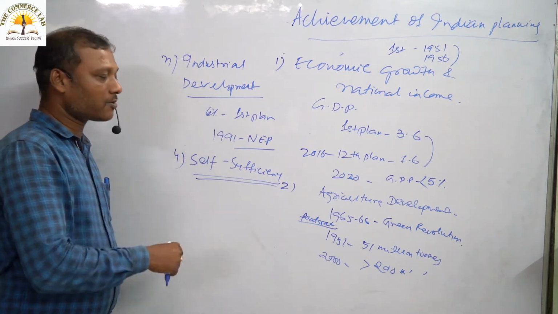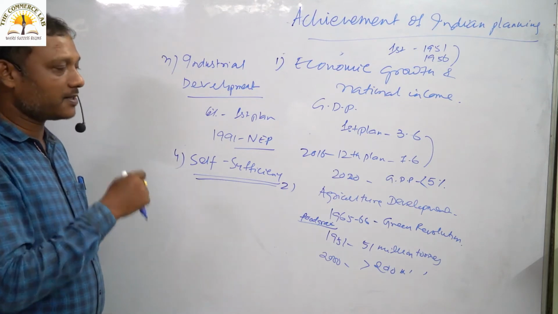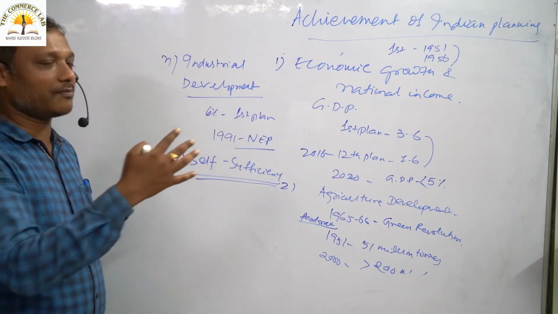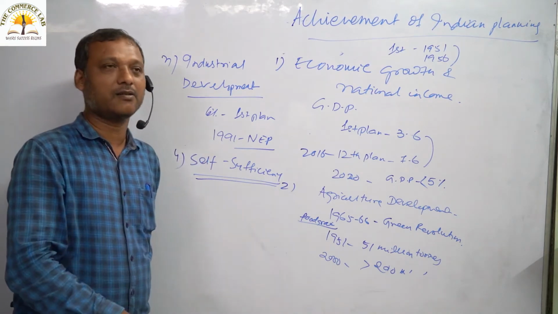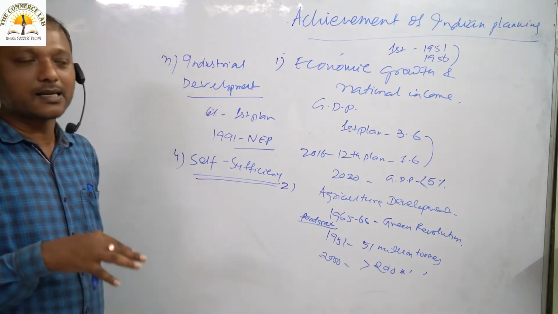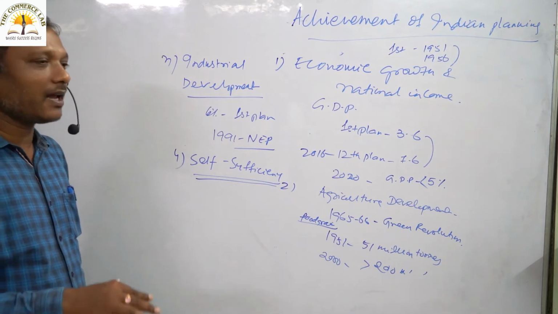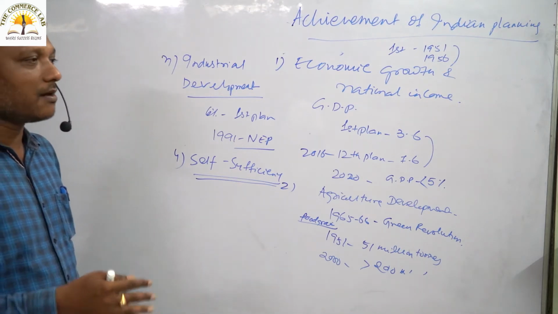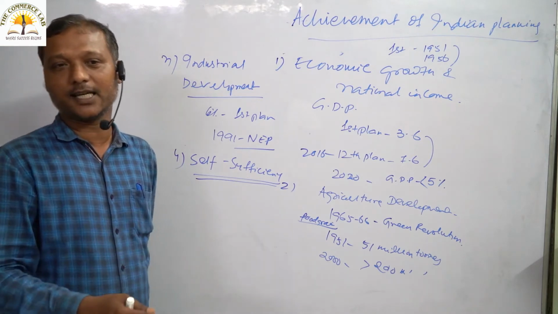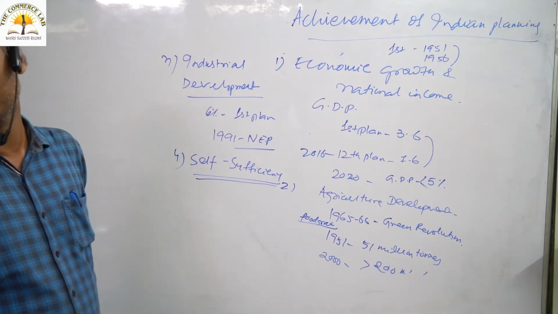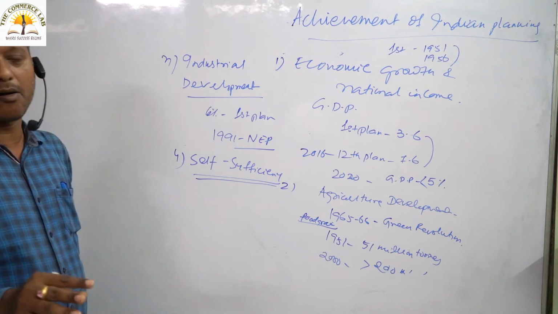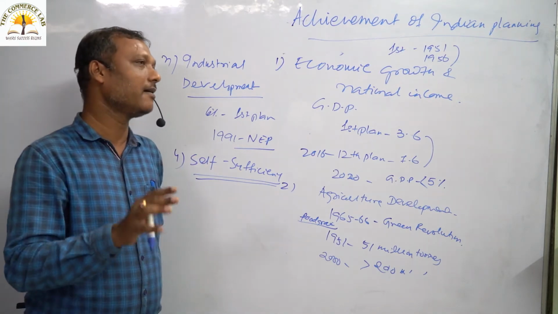And number two, in self-sufficiency, instead of importing large capital goods, large machines, large raw materials from advanced countries, now India is able to produce some machinery items, some capital goods by using its domestic or indigenous technology. This is the mark of self-sufficiency we have achieved somehow after 70 years of Indian planning.